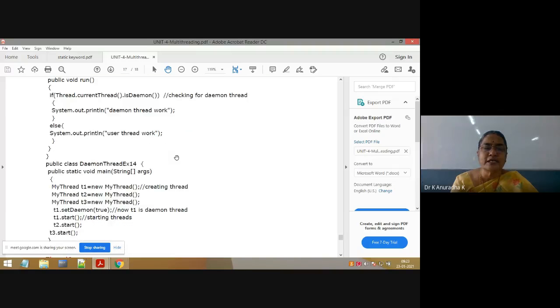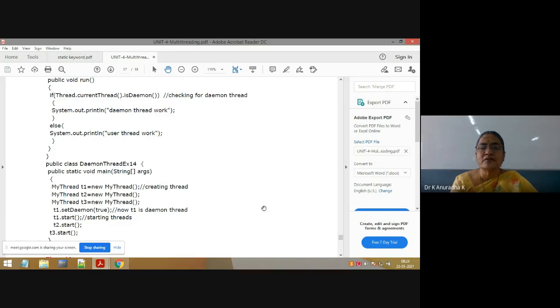After that, while creating objects, I will create them like this: MyThread1 T1 = new MyThread1, next MyThread2 T2 = new MyThread2, next MyThread3 T3 = new MyThread3. Like that, I will create the multiple threads.